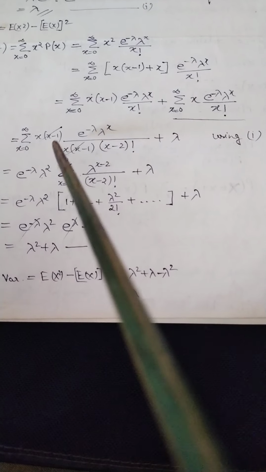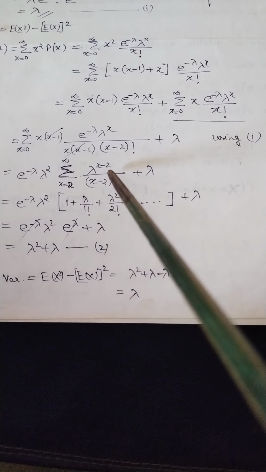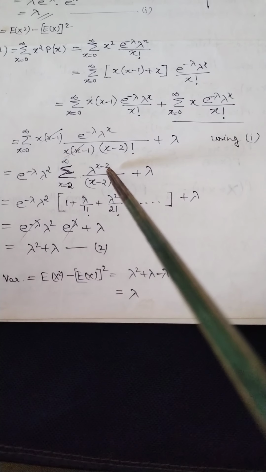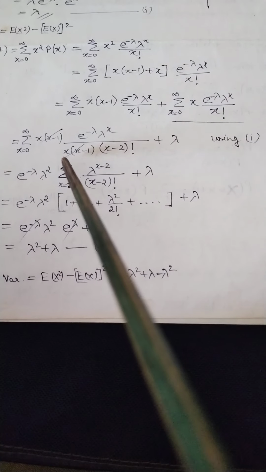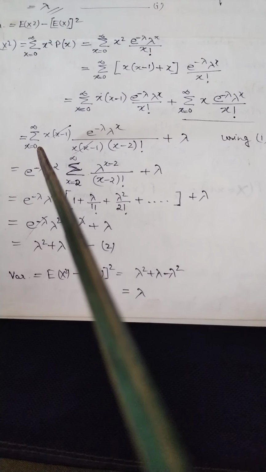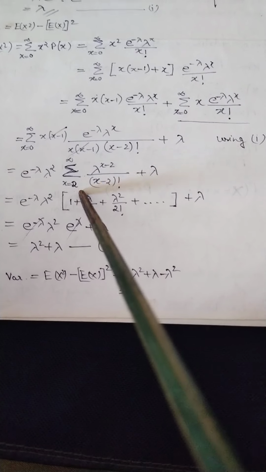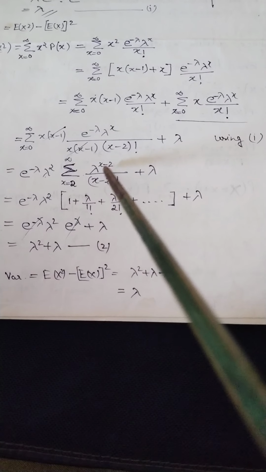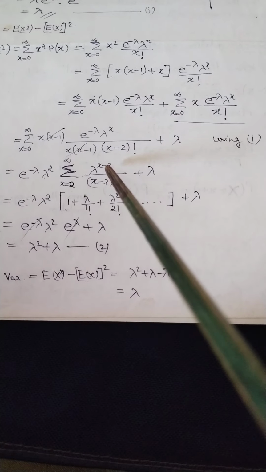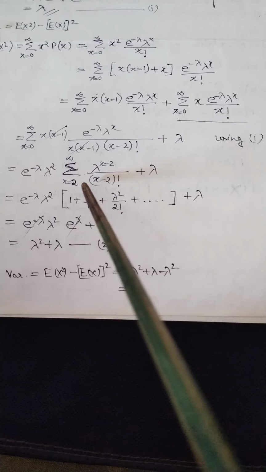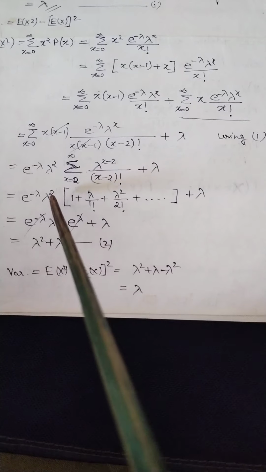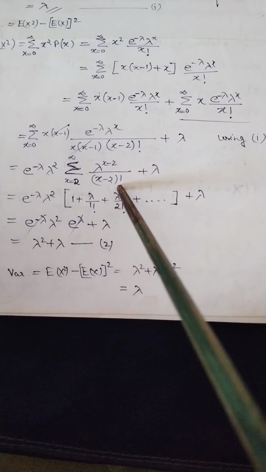Now the range also will change, because we put minus 2 here, so x goes from 2 to infinity. It will not be 0, now it will be 2 to infinity, because here it is x minus 2; when we put 2 we get 0, the first term. So now we need to expand this.